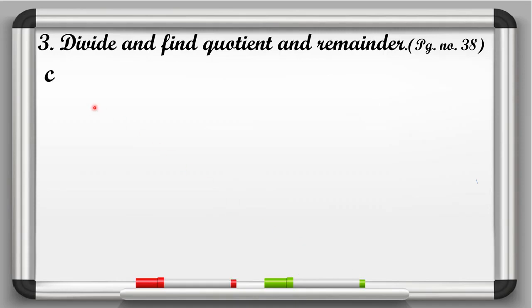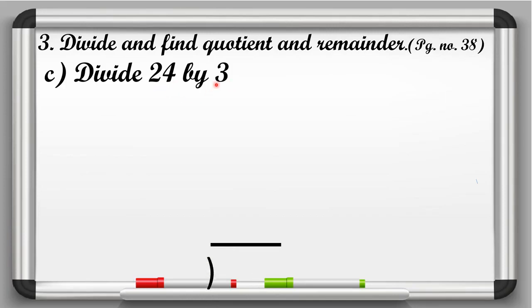C part, it is given divide 24 by 3. So in this, 24 is the dividend and 3 is the divisor. So first of all, we will write dividend 24, and 3 divisor at the left hand side of dividend. Now we have to speak the table of 3. 3 ones are 3, 3 twos are 6, 3 threes are 9, 3 fours are 12, 3 fives are 15, 3 sixes are 18, 3 sevens are 21, 3 eights are 24.